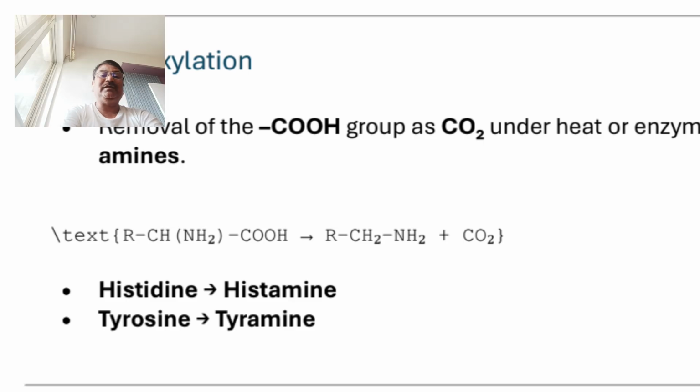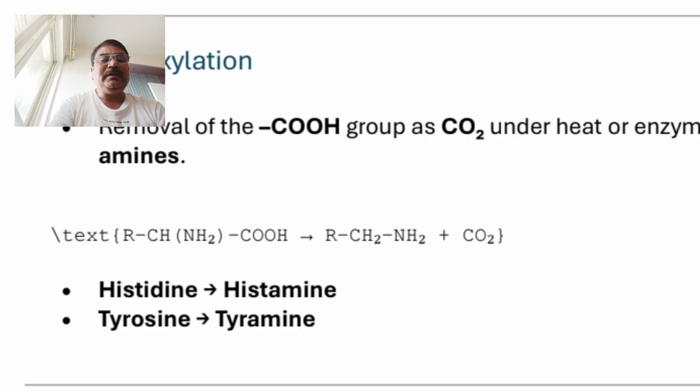For example, histidine, one of the alpha amino acids, whenever heated in presence of enzyme catalyst, is converted into histamine, one of the amines. Similarly, tyrosine gives the decarboxylation reaction.